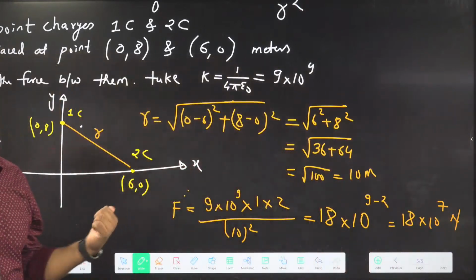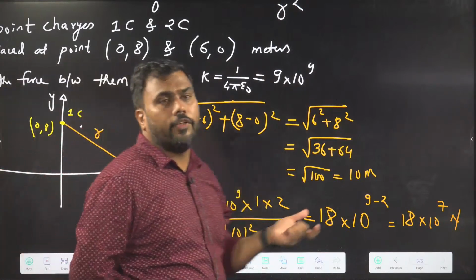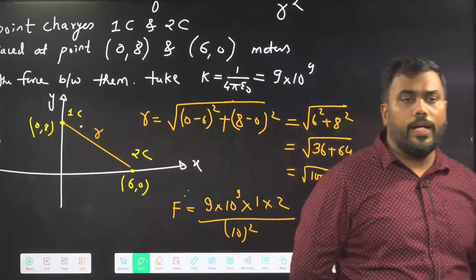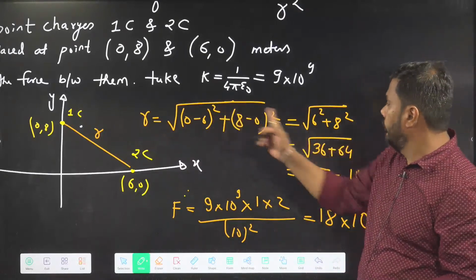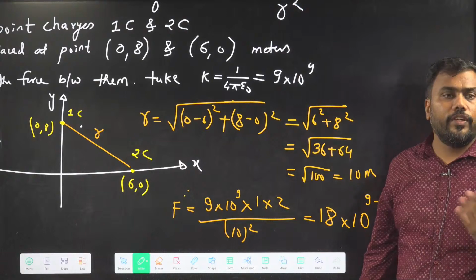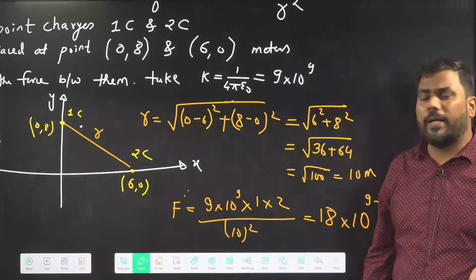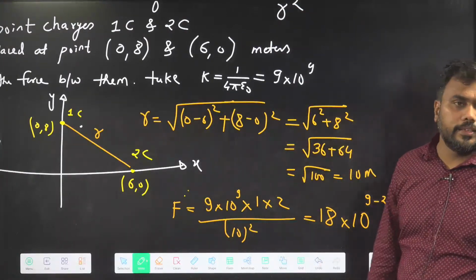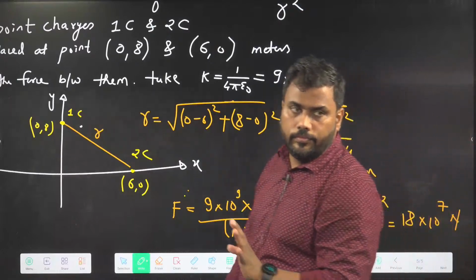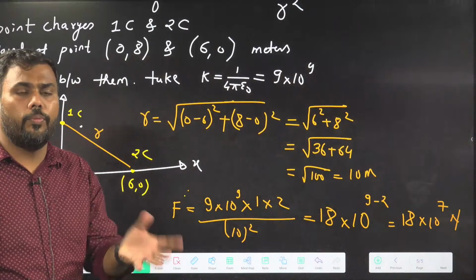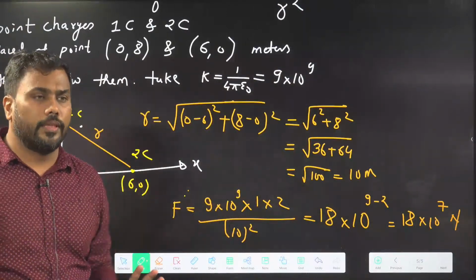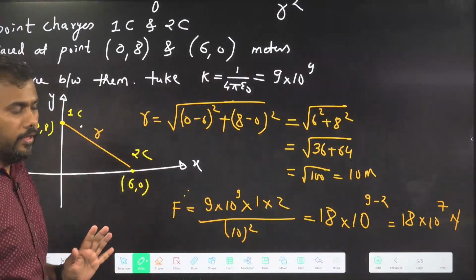So now we see why the distance between points is required in physics. 0 minus 6 is minus 6, but we are squaring it, so it doesn't matter. It will not matter whether I write here plus 6 or minus 6. Clear, Chandra? Your question is correct, but I am squaring it, so minus 6 square and plus 6 square will both be the same. Chandra, is this clear?